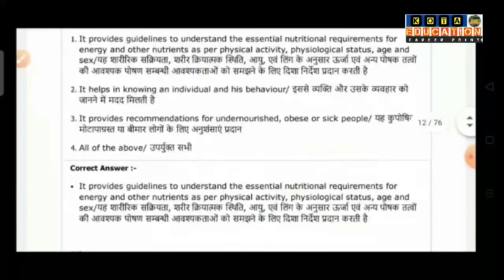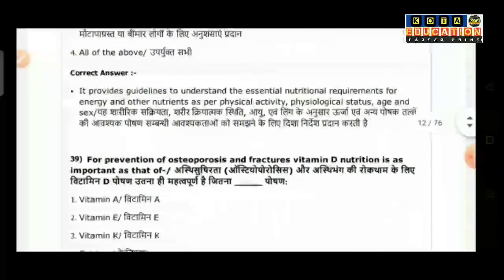So the correct answer is it provides guidelines to understand the essential nutrition requirements for energy and other nutrients as per physical activity, psychological status, age and sex.